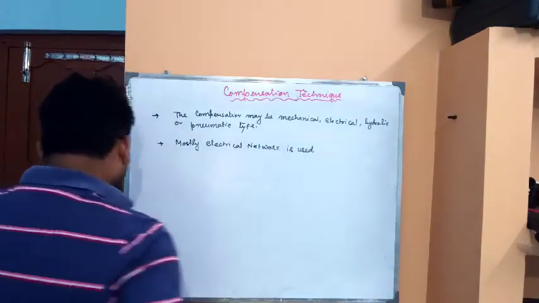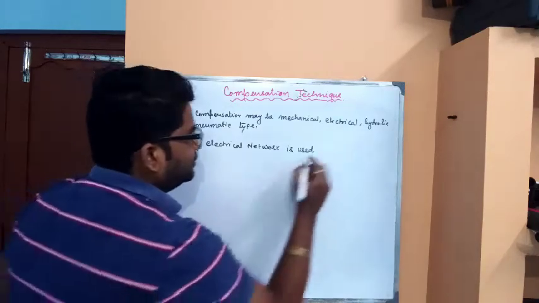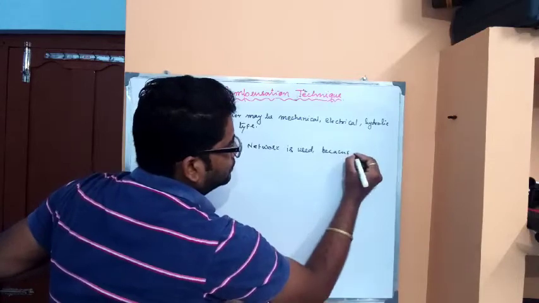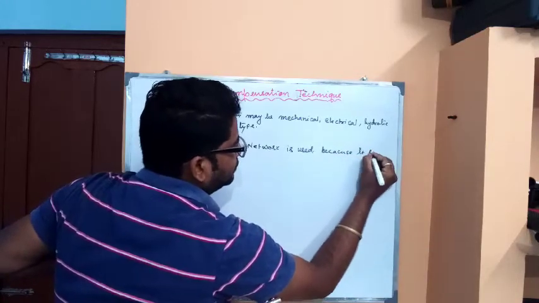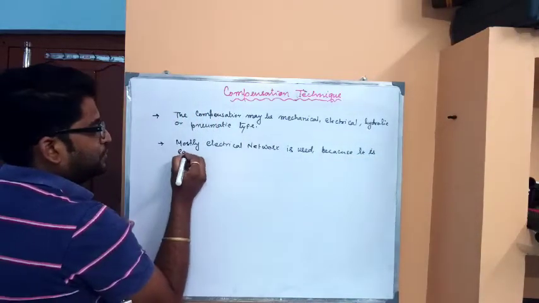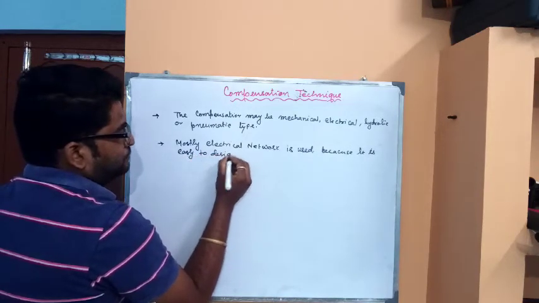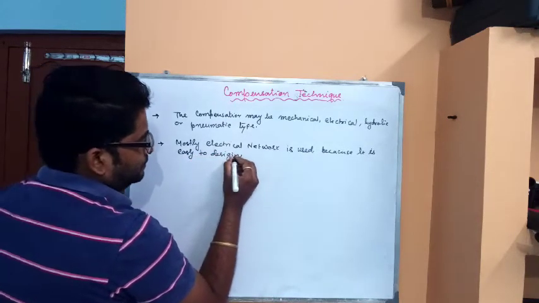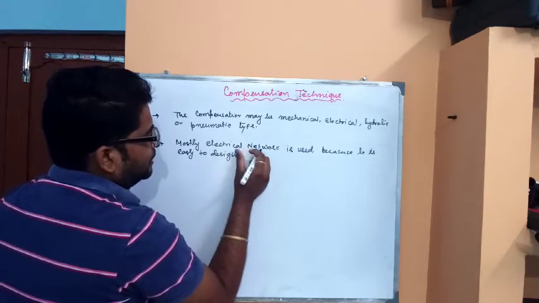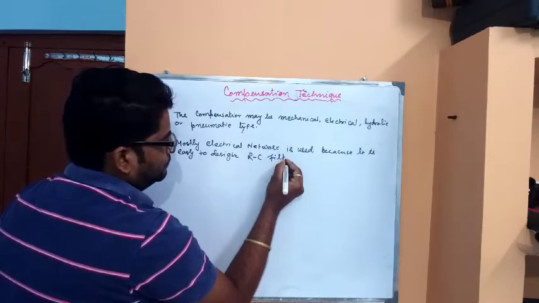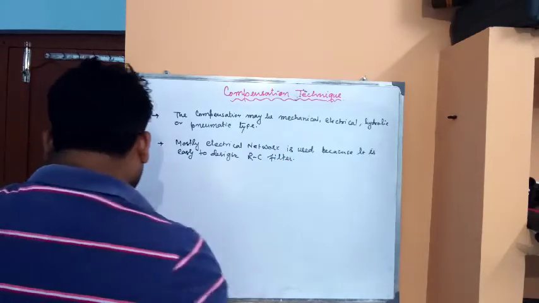Because it is easy to design the RC filter. Okay.